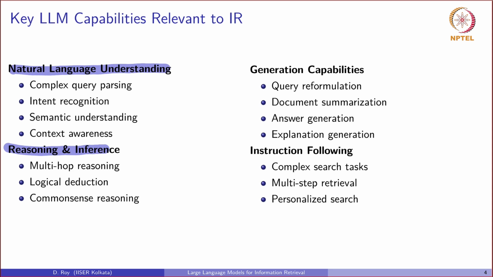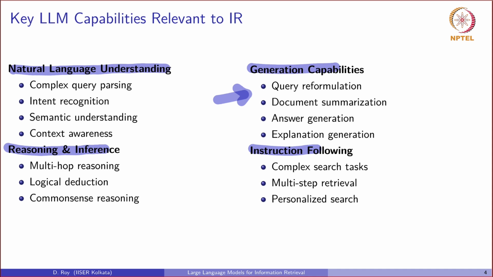On the other hand, we have generation capabilities and instruction following. This capability is beyond imagination for an IR system. It allows the system not just to retrieve but to act. It can reformulate a poor query, summarize a set of documents into a concise answer, or execute a multi-step retrieval based on a single complex instruction.